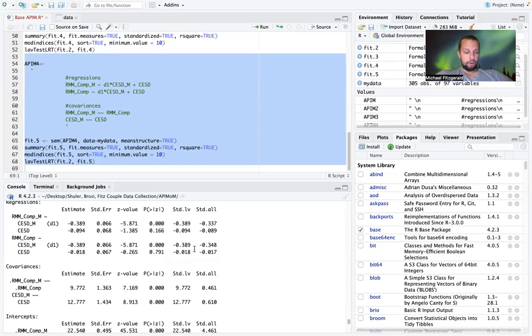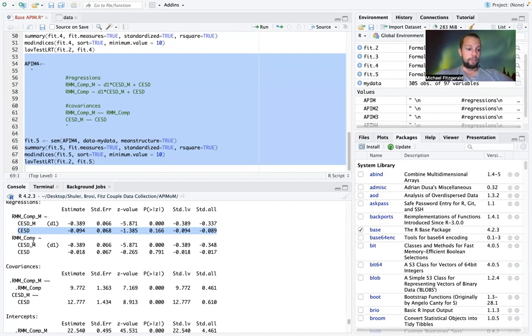And we also want to take a look at what happens elsewhere in our model, because as we've seen a little bit before, when we constrain just the actor effects to be equal across men and women, and just the partner effects to be equal across men and women, we had some really funky things happen. We saw that both actor and partner effects were significant when we made both those sets of constraints in separate models.